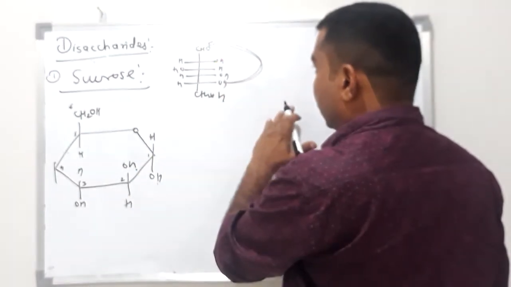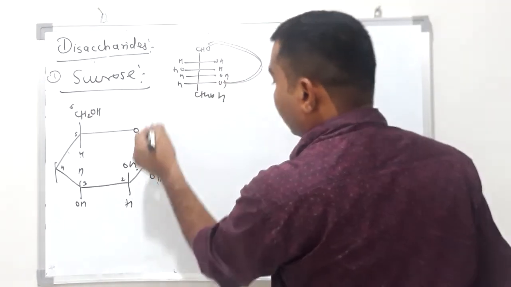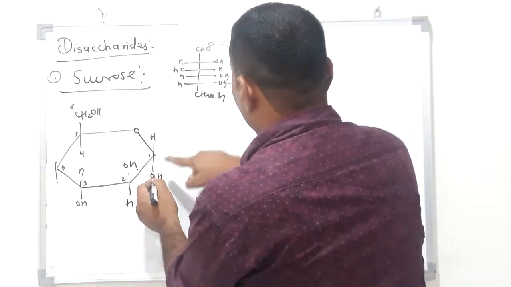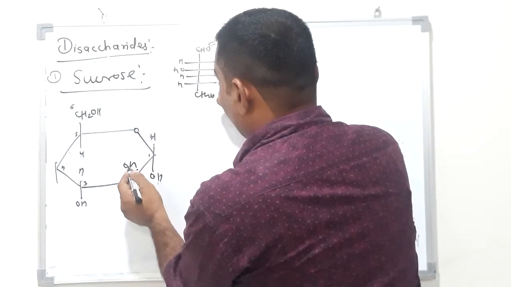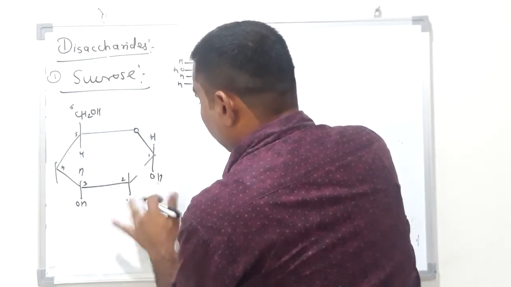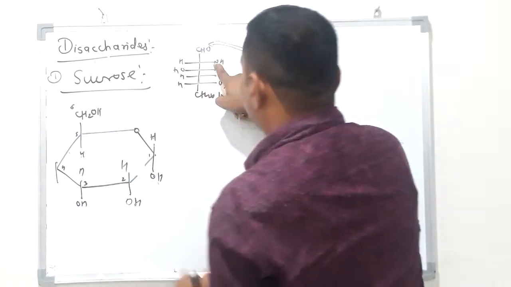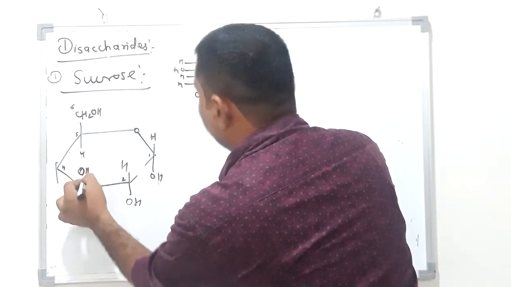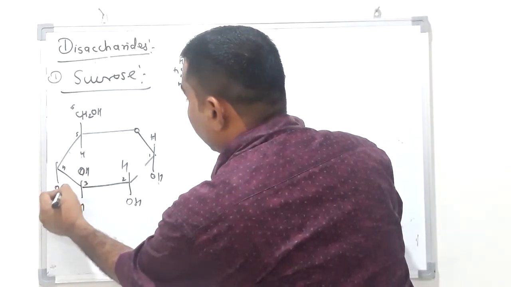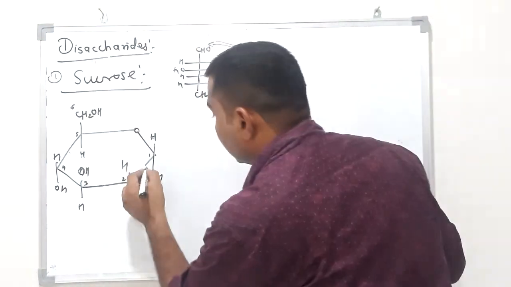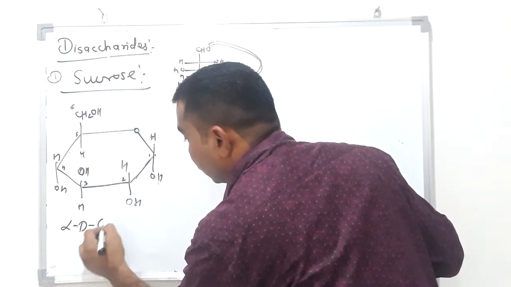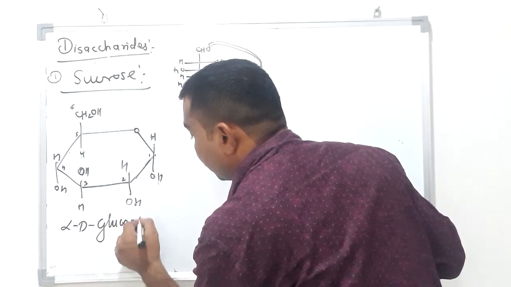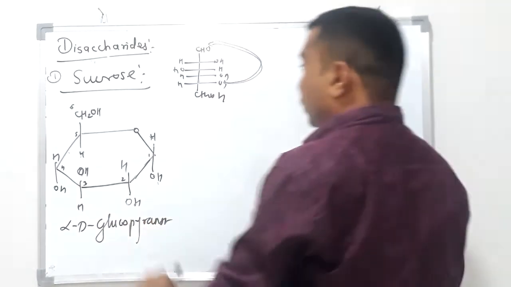H, OH, carbon number 2, OH, H, then H, OH, then OH, H. So this is alpha D glucopyranose.